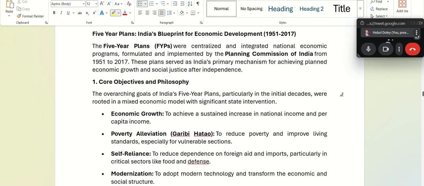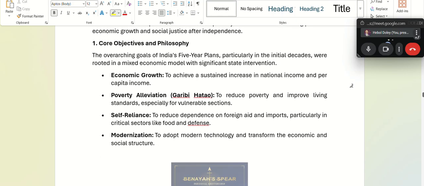Okay. So 5-year plans. It came by Planning Commission of India. From 1951 to 2017, we had these 5-year plans. Okay, what was the objective of these 5-year plans? So that we achieve an increase in national income and per capita income. These are concepts that we will do later.